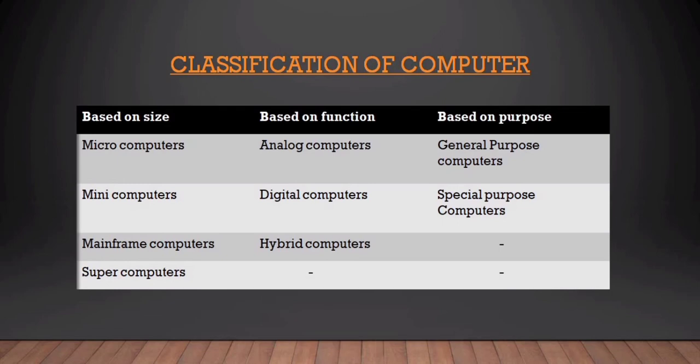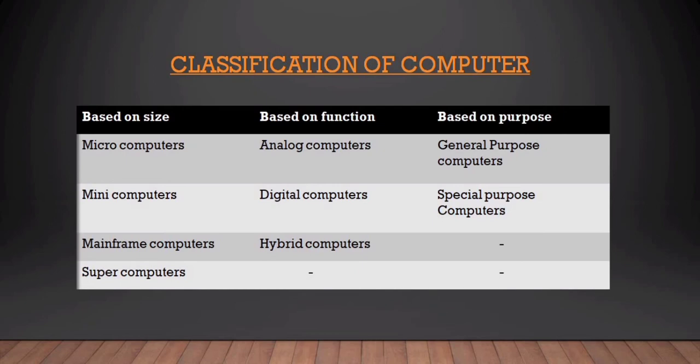Number 3, mainframe computers. They have large internal memory storage and a comprehensive range of software. Examples of these computers are IBM 370, IBM S390, UNIVAC 1110, etc. And number 4, supercomputers. They are the fastest and most expensive machines, which have high processing speed, and speed is measured in FLOPS. Examples: CRAY-1, PARAM, etc.